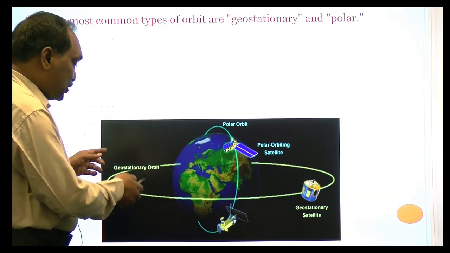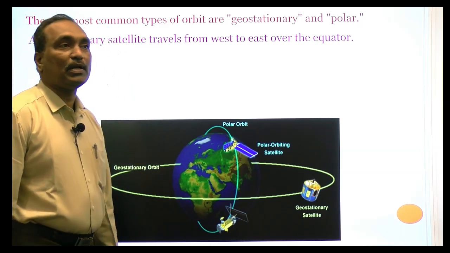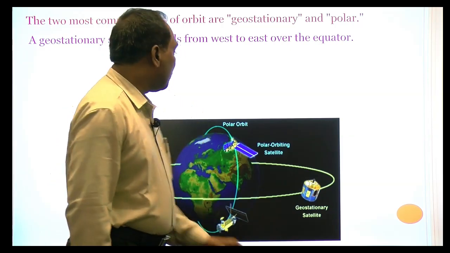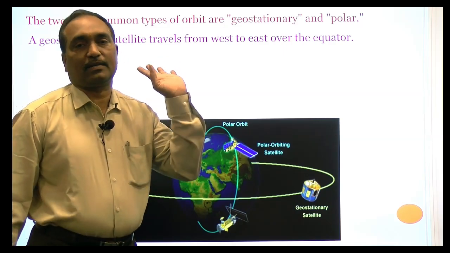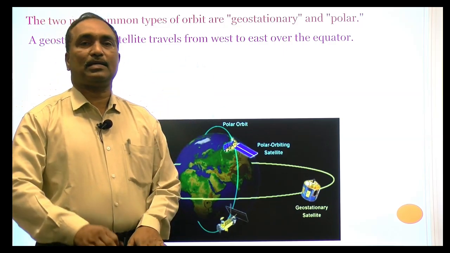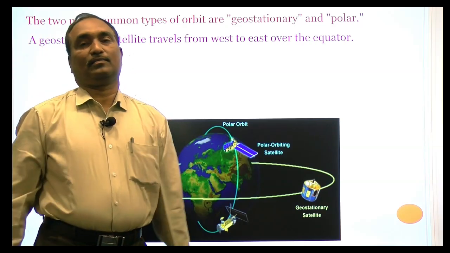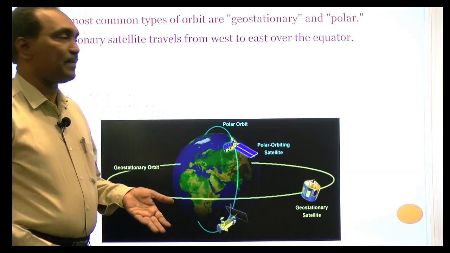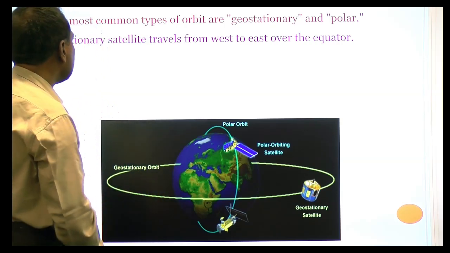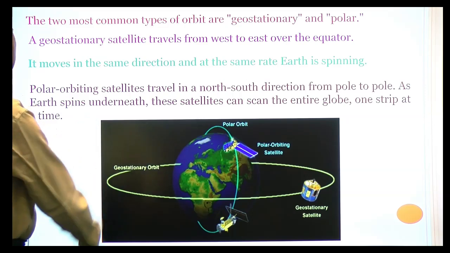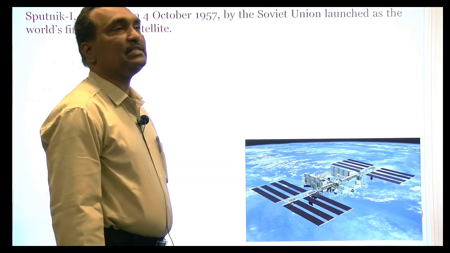And the second one is called geostationary. Geostationary satellites are nothing but those which revolve around the Earth from west to east at a distance of 36,000 kilometers, right? It is nothing but from the Earth's surface, the height of this geostationary satellite is around 36,000 kilometers. So what happens when we keep it at this 36,000 kilometer height? Why is it called a geostationary satellite? We will discuss later. Actually, this is one of the artificial satellites.